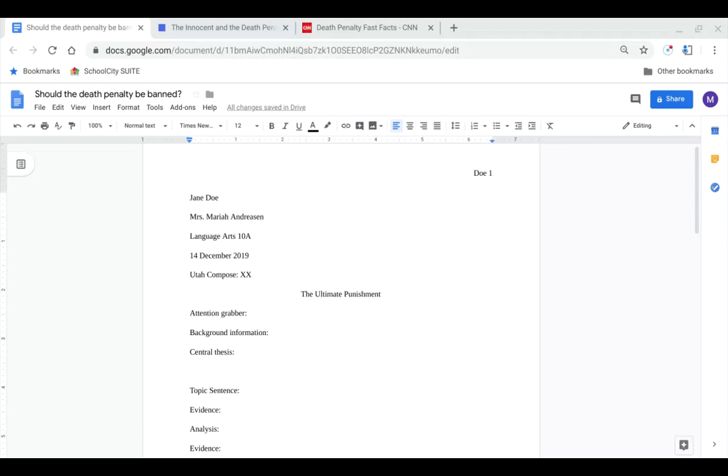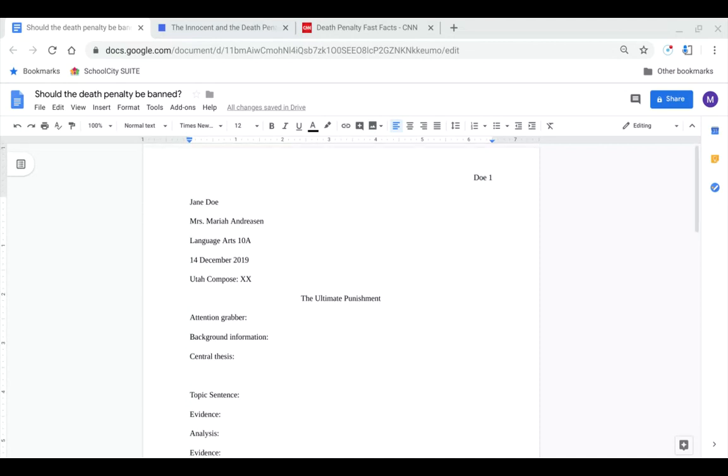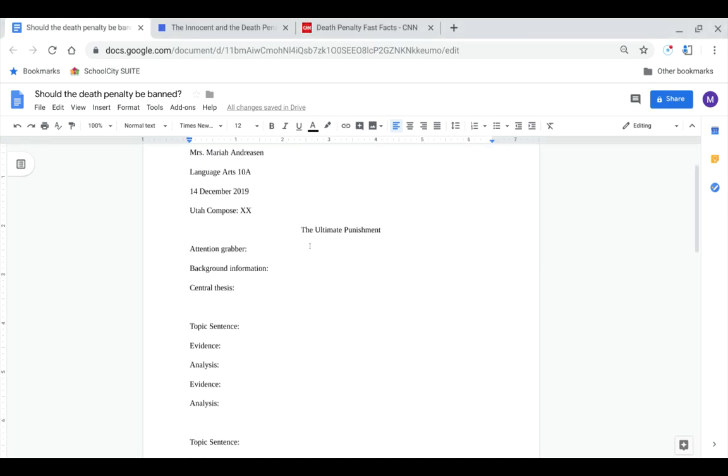I'm going to be showing you how to do the ABCDE format. So what I always tell my students to do before we begin is to create an outline. I already have my MLA format up here. I already named this, which usually you'll do at the end. So let's just for right now call this a creative title, and we'll go back and make one.